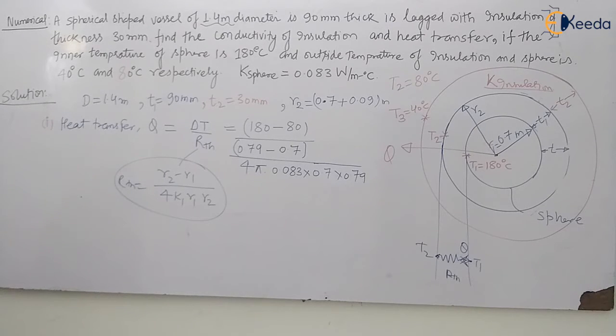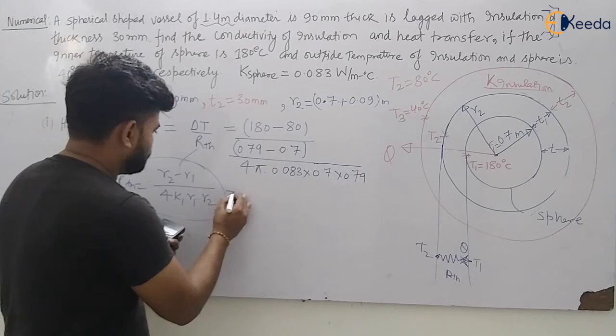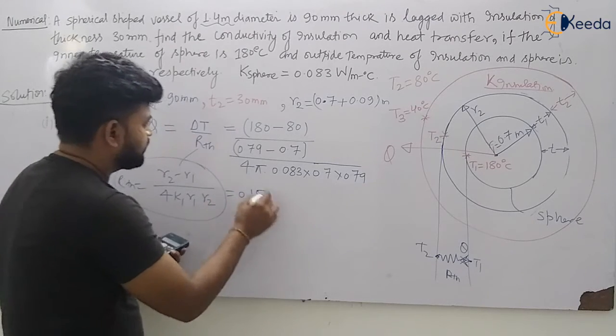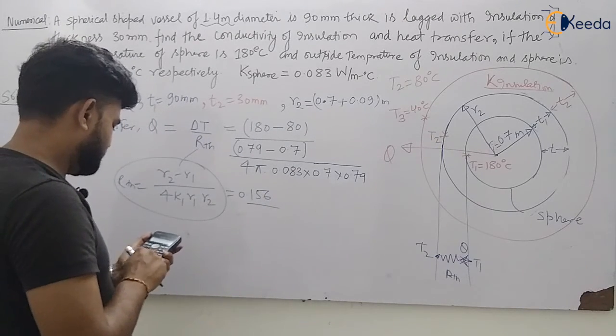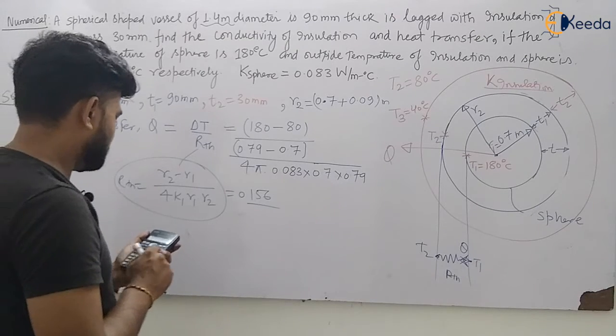Let us calculate the heat transfer. So this will be 4 pi into 0.083 into 0.7 into 0.79, and this will be 0.79 minus 0.7, that will be 0.07 again. So this will be 0.15603. So our thermal will be 0.156. Okay, now 100 divided by this, so I will have the heat transfer.